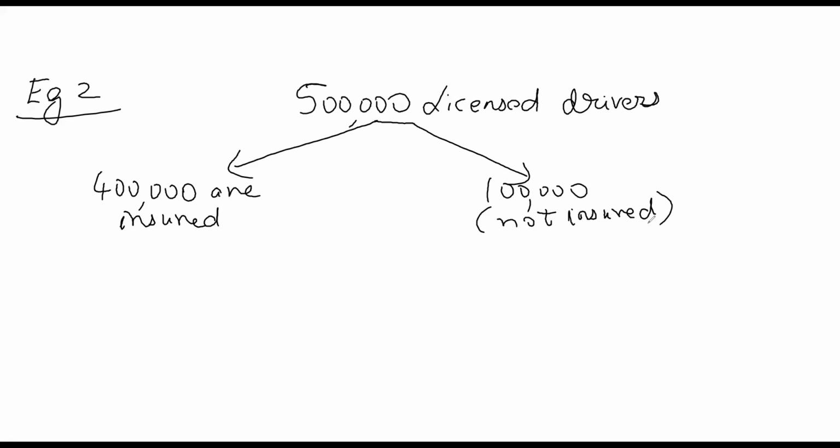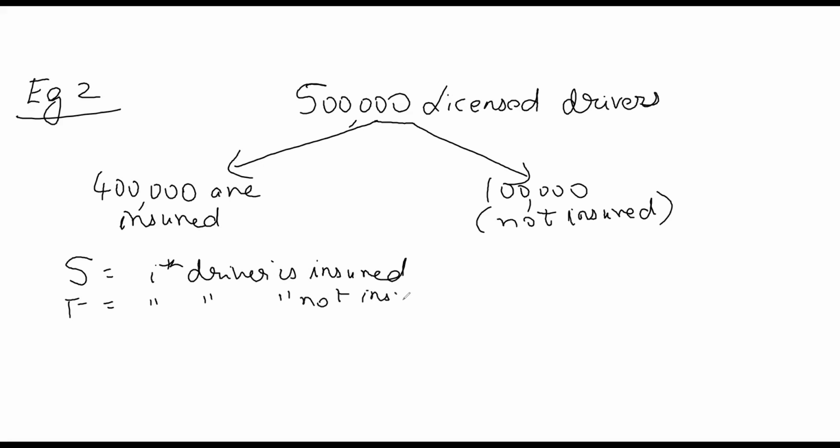Now what you need to understand is, success is what? Success is the ith driver being insured, and failure is the ith driver is not insured.